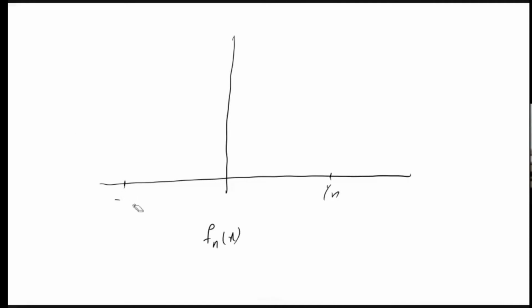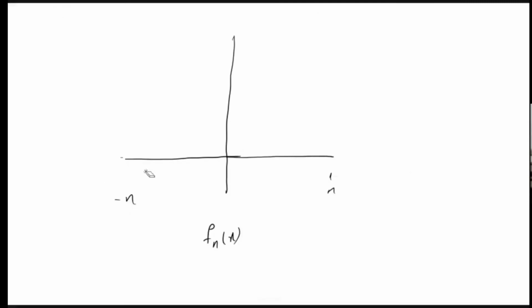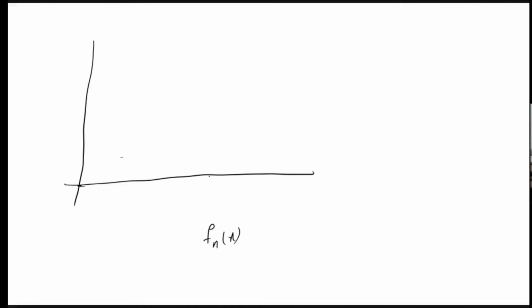Sorry, minus n to n. I'm drawing a graph of. Oh, our question is from 0 to infinity, right? So, okay, I don't need this part. On 0 to n, I am taking 1 by n. After that, it is 0.